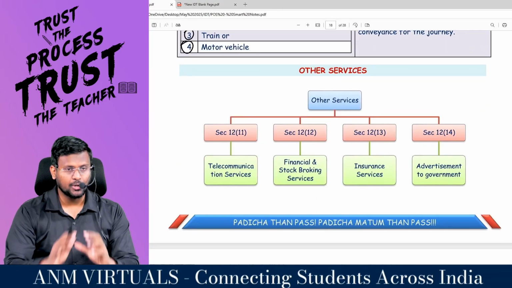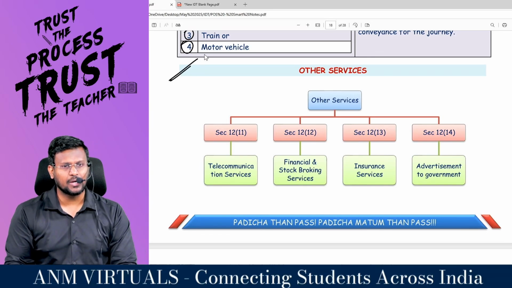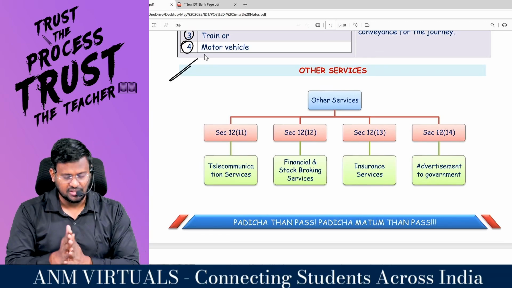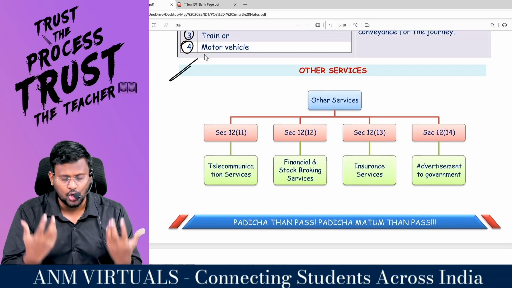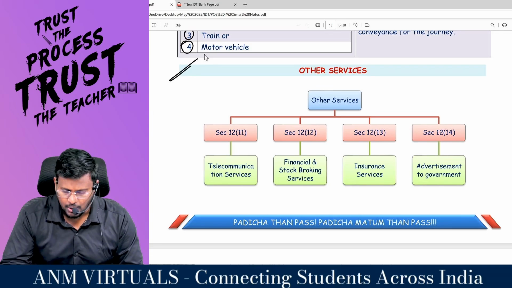Comfortable? Coming to the last leg of our discussion, called other services. These are the other services: 12.11 telecommunication services, 12.12 financial and stock broking services, 12.13 insurance services, 12.14 advertisement to government.